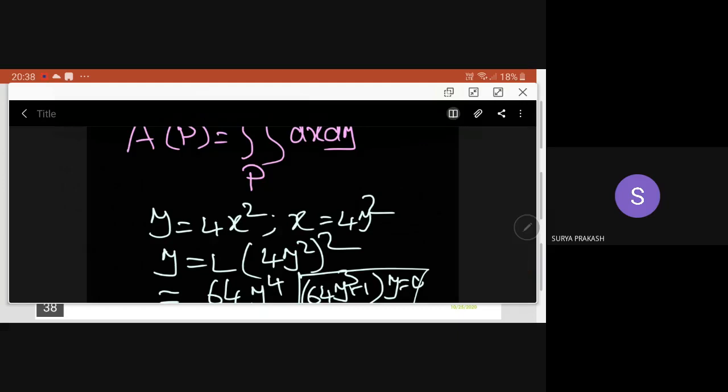And if y is 1 by 4, then x square becomes 1 by 16, so x is equal to 1 by 4. Only 1 by 4. So x is 1 by 4.